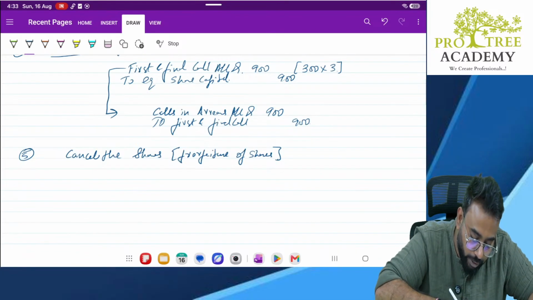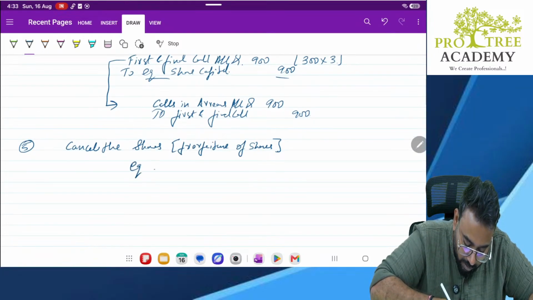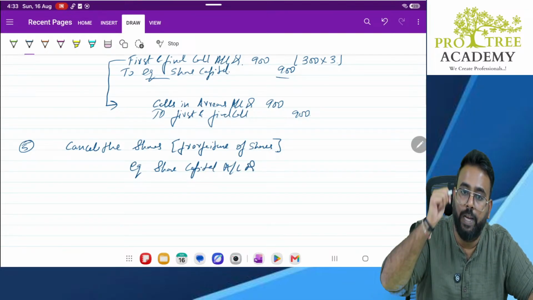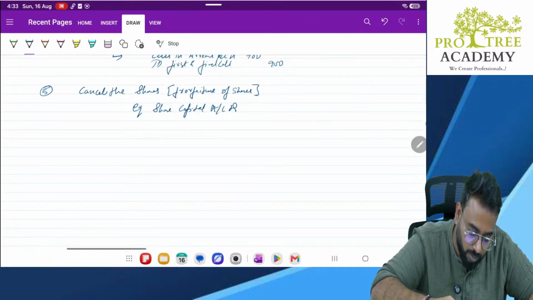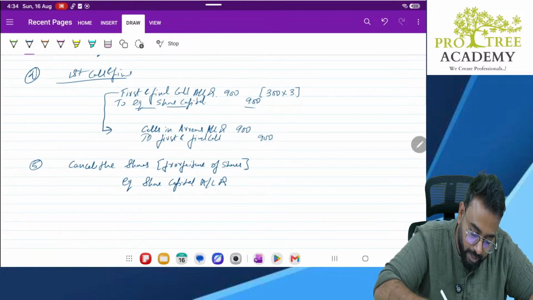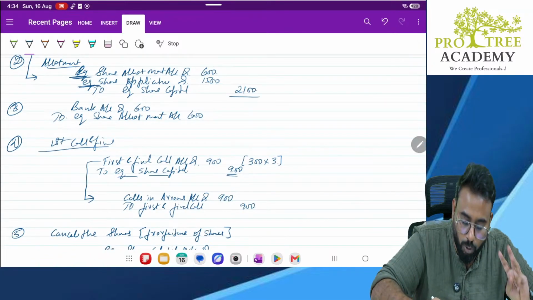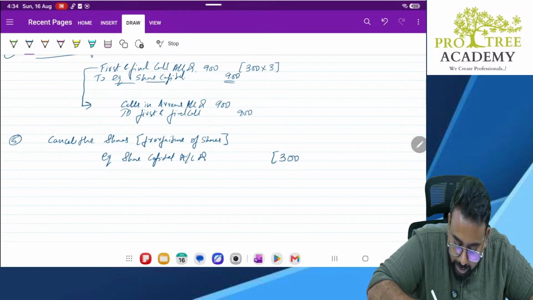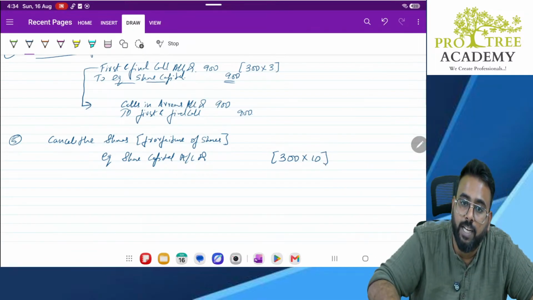Correct or no? So equity share capital was earlier credited. Now it will be debited. So equity share capital account debit. Sir, how much to debit, sir? How much have you credited till now? Sir, I have credited here 900. I have credited here 2100. So totally you have done 3000. In other words, you have transferred 300 into 10 rupees. The entire amount has been transferred to equity share capital.